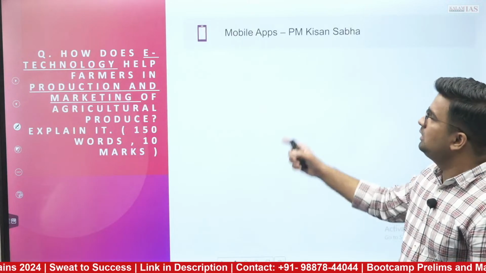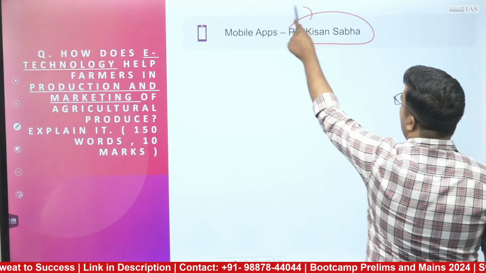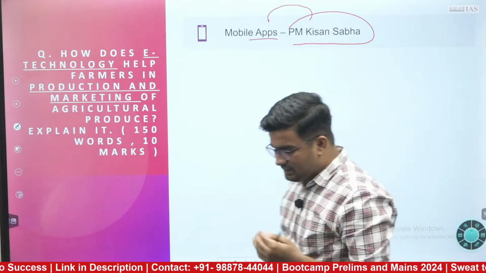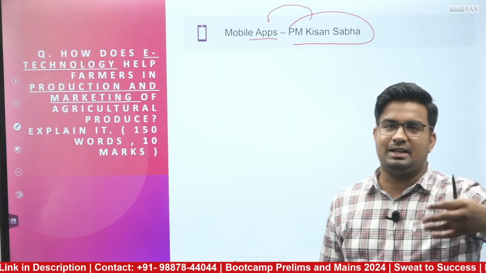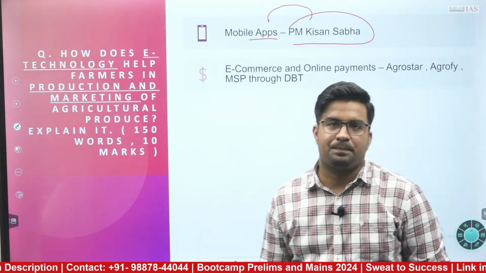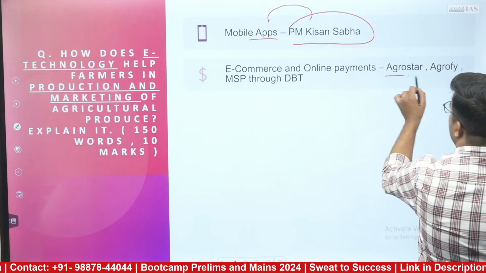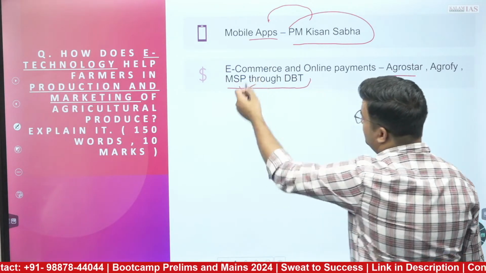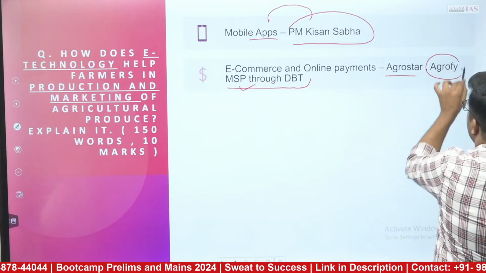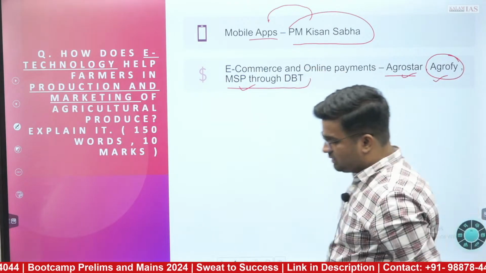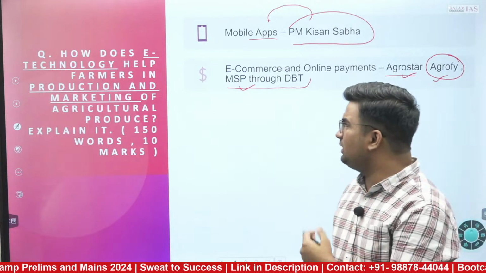Furthermore, mobile apps like PM Kisan Sabha for getting more information related to precision agriculture, related to what is better for the agricultural produce, which seed is better, different aspects, you can get everything from there. Then e-commerce and online payment options, we have MSP through DBT. Then for e-commerce, we have AgroStar, we have AgroFi, where agricultural products can be sold or bought at the same time through these e-commerce companies. And also you can make the examples.